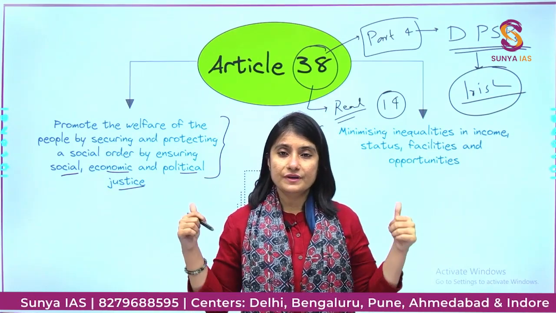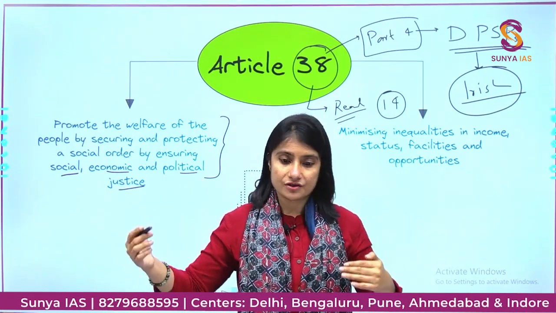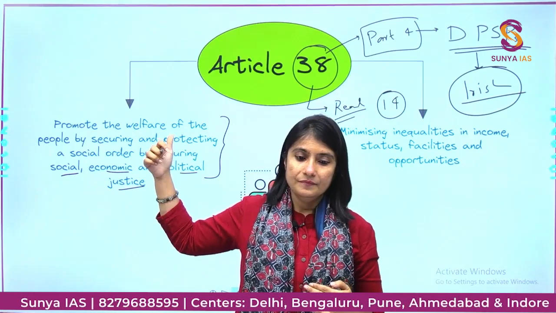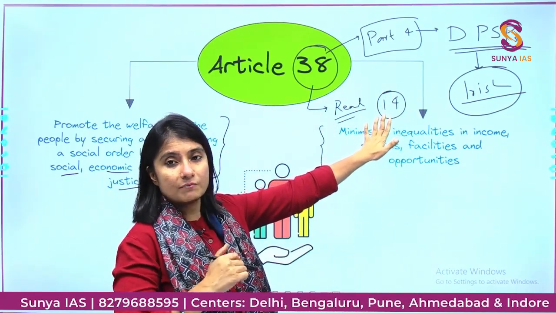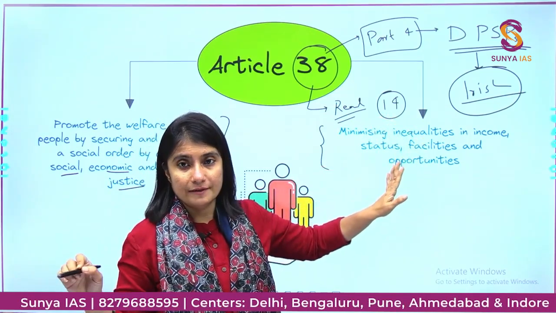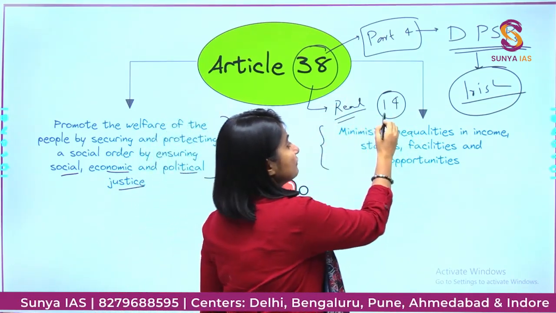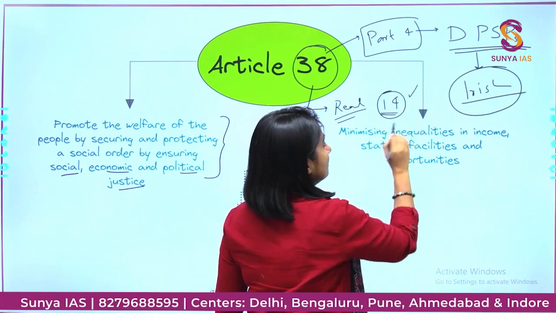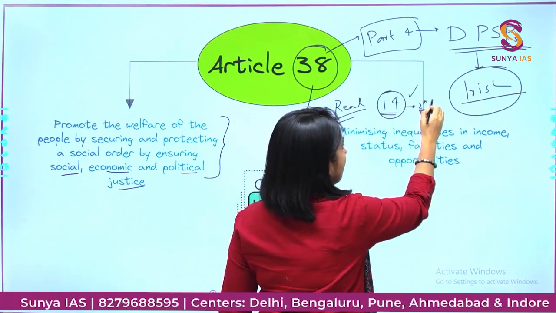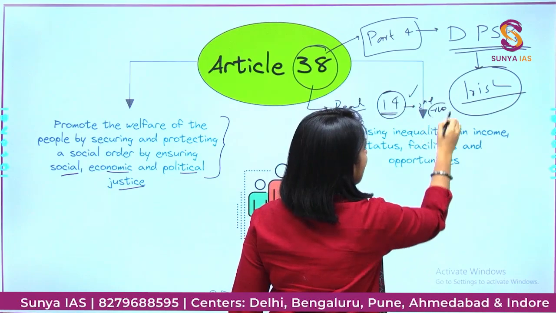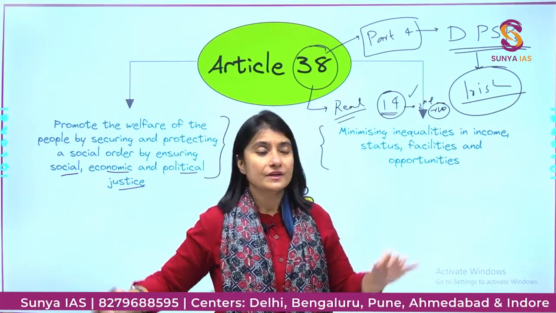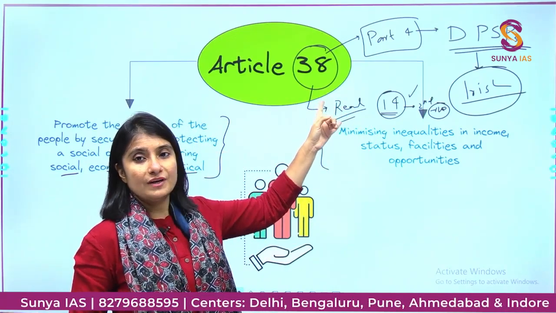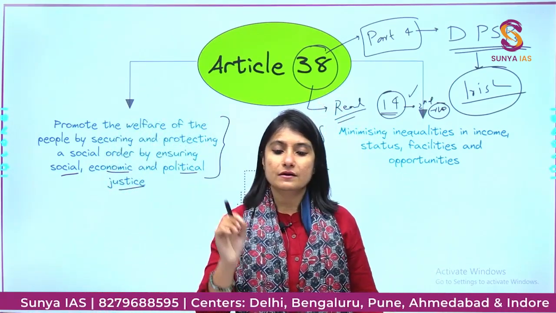So here we are empowering the weaker section using Article 38, whereas Article number 14 is talking about treating everyone equally. But then Article number 14, the second component, the positive concept, talks about treating unequals unequally. So both of them are usually read together by the courts.